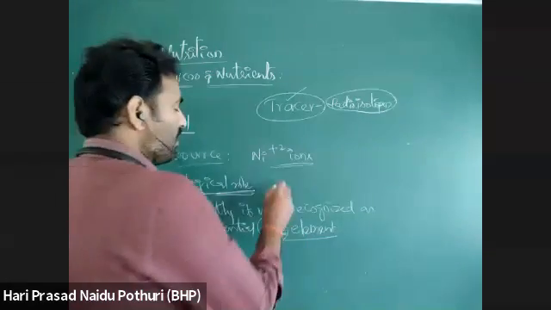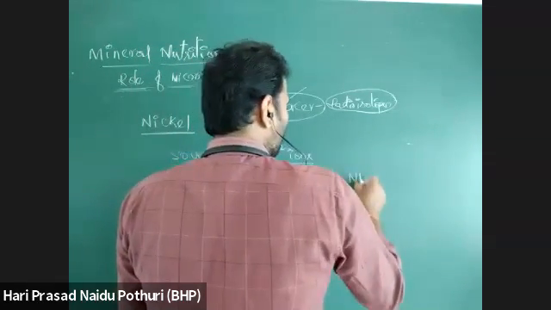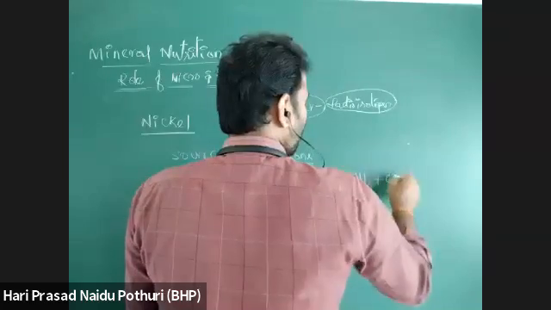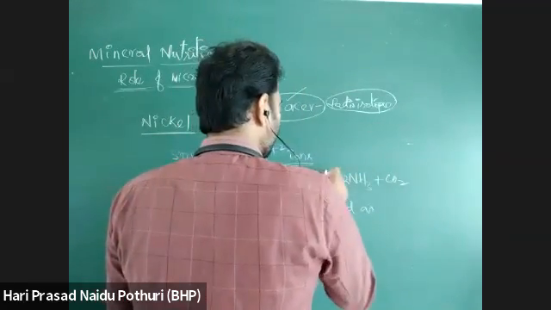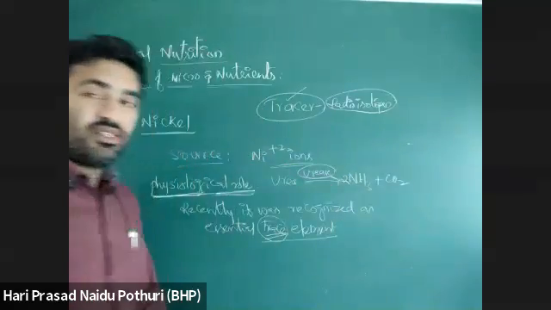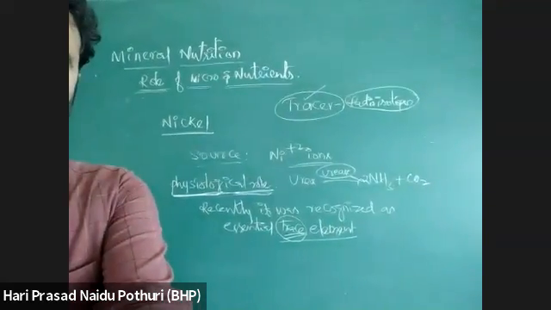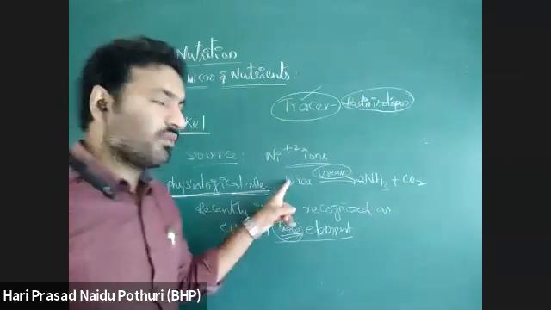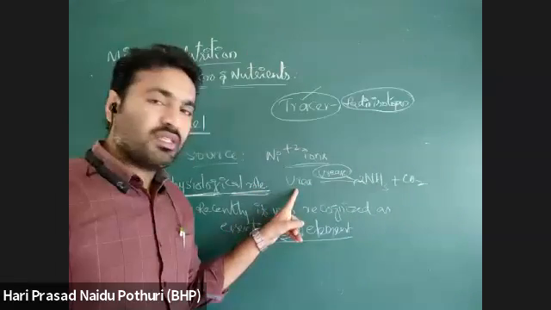Urease means urea is broken down into ammonia plus carbon dioxide, 2NH3, by the action of urease enzyme. You know, urease was the first enzyme discovered. Of all enzymes discovered, urease was the first. That urease enzyme is responsible for breaking down urea.